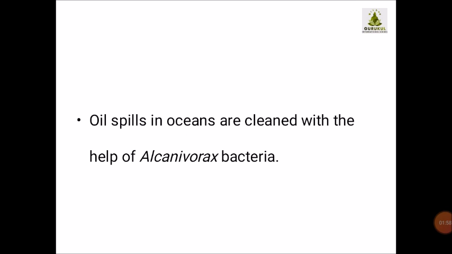Then oil spills in oceans. One of the major problems people face nowadays is oil spills. Big ships carrying oil, due to accidents or leakages, spill the oil and destroy the ocean. At that time we use Alcanivorax bacteria to clean the oil from the surface of the water. So these are certain species of useful microorganisms which we use in bioremediation. Bioremediation means the removal of toxins with the help of biological organisms.